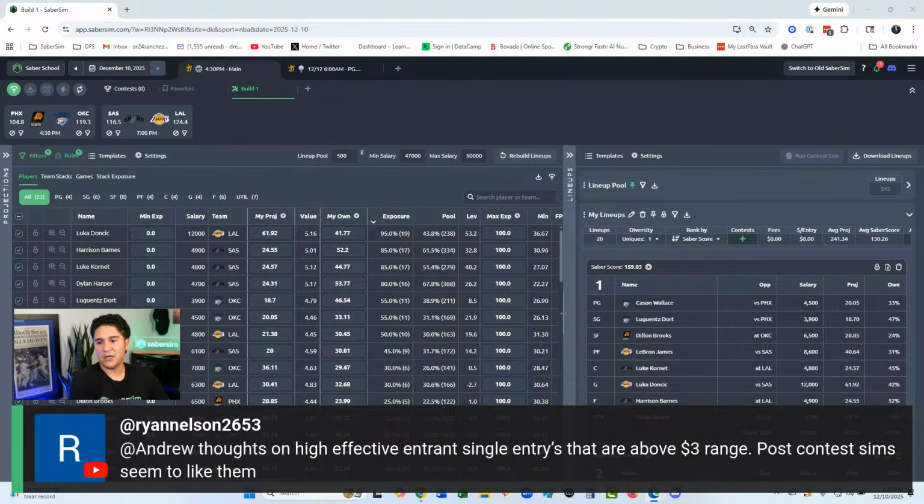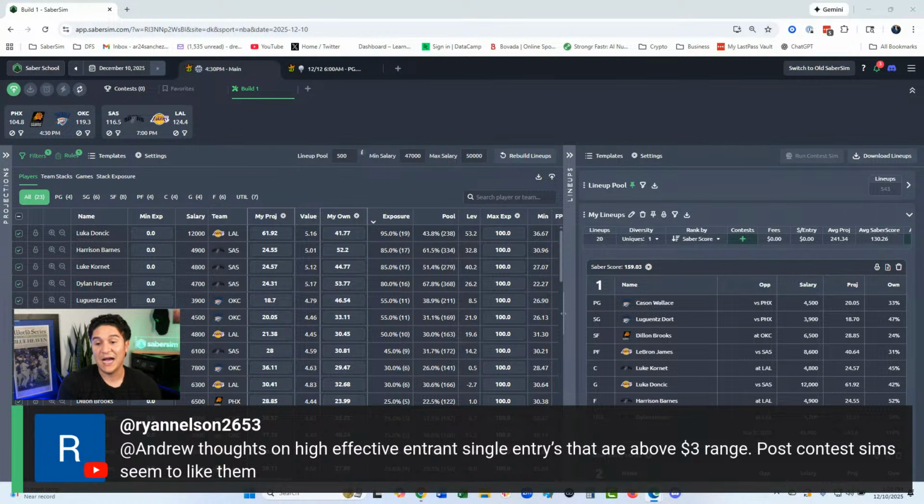Ryan said, Andrew, thoughts on high effective entrant single entries that are above the $3 range? Post-contest sims seem to like them. I think that's a great way to evaluate them. You're doing it the right way, looking at what ROIs I'm seeing even in these contests where the Sharks can play. Even though the best players in the lobby can be in the contest, how many of them are there? When you're playing a contest with 14,000 effective entrants, because it's a 14K entrant single entry contest, even their impact gets muddied down significantly.